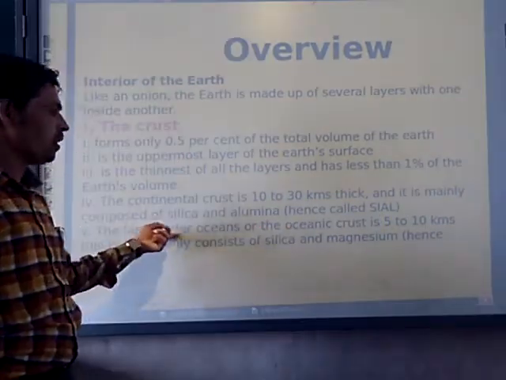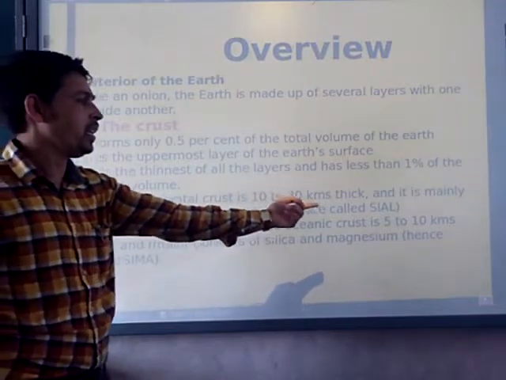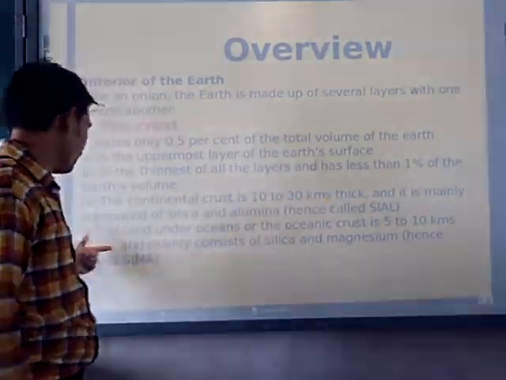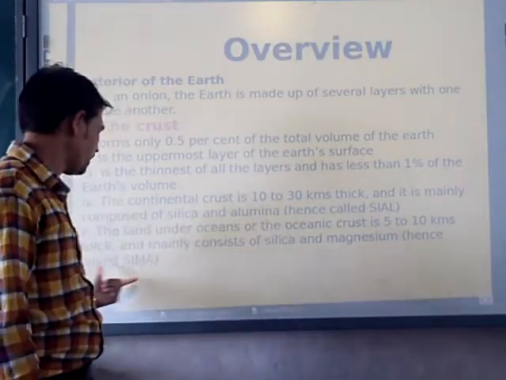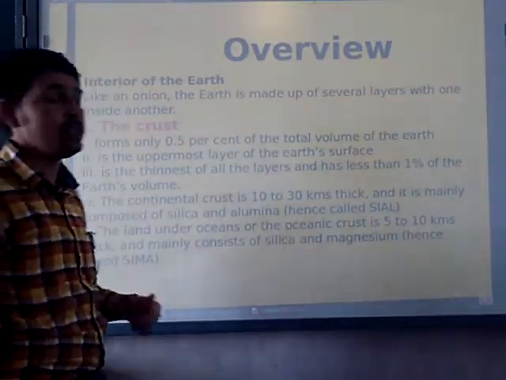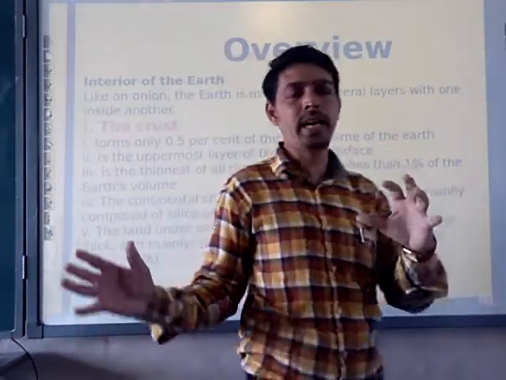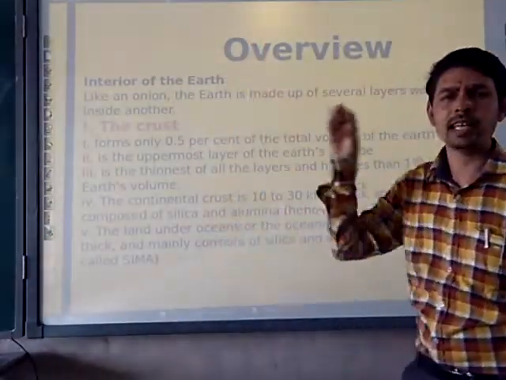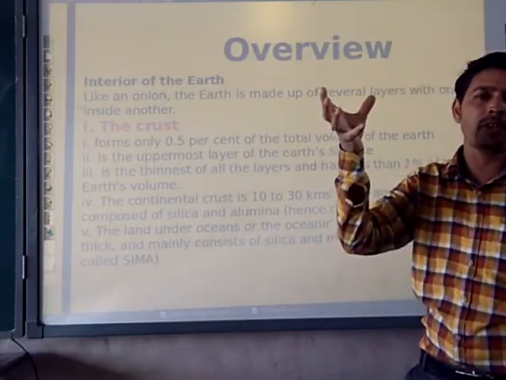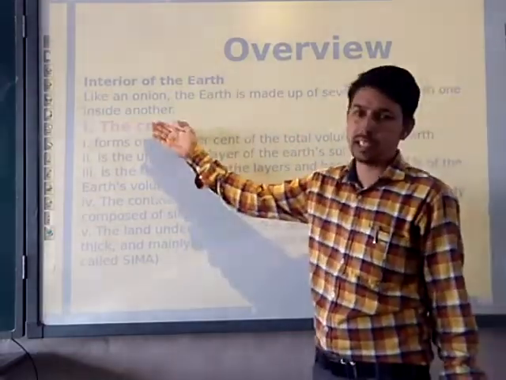The under-ocean, the oceanic crust, is 5 to 10 km thick and mainly consists of silica and magnesium, hence it is called sima. So this is the note which I am giving to you. This note you have to copy down. These are a little bit interesting asides for you to know more about the crust.